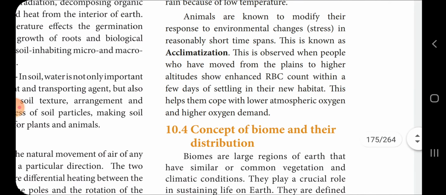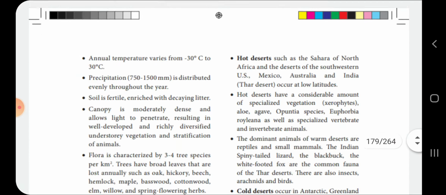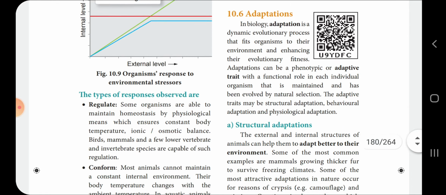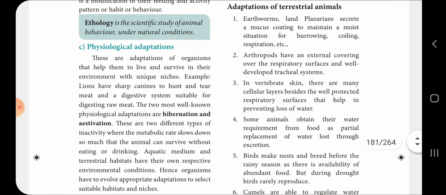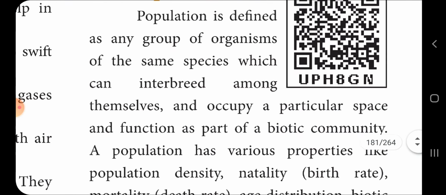So next heading பார்த்தோம்னா population. Population is defined as any group of organisms of the same species which can interbreed among themselves and occupy a particular space and function as a part of a biotic community.